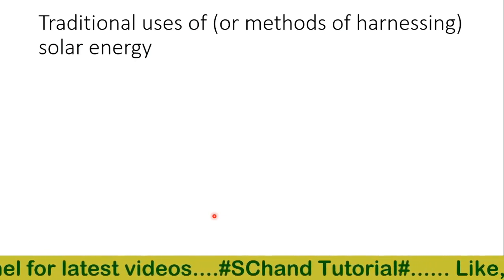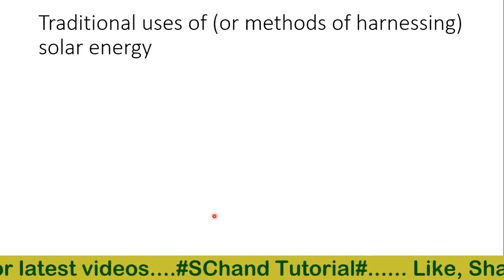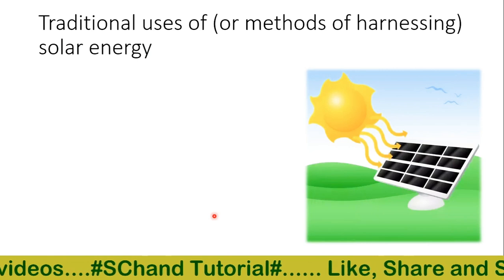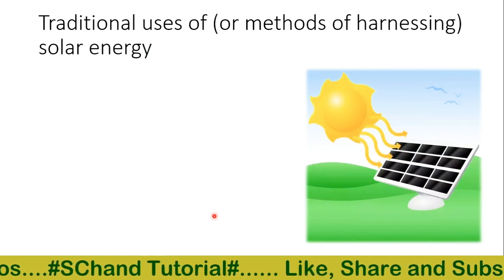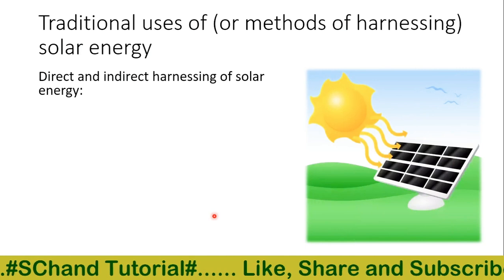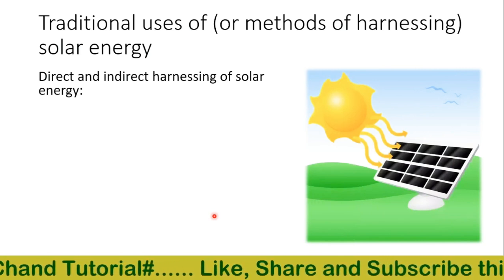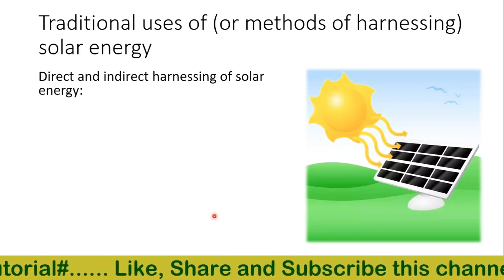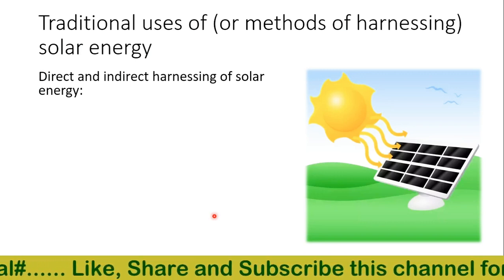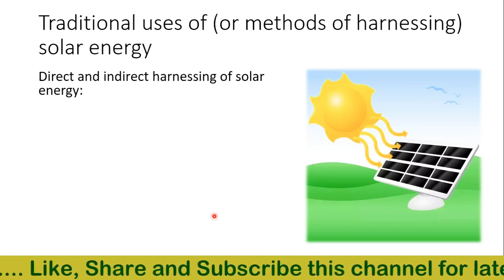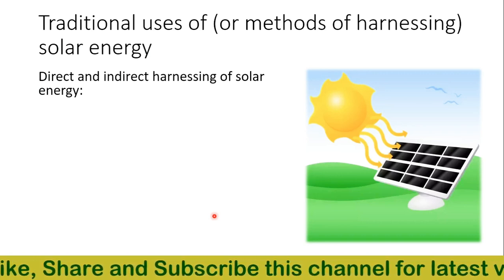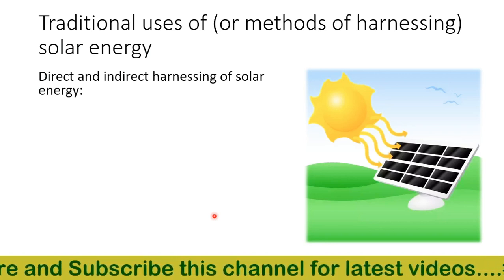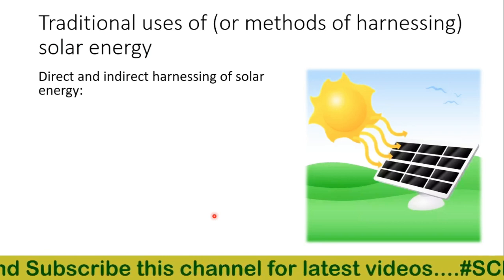Or in our surroundings. Then there are two types of ways, direct and indirect harnessing of solar energy. Harnessing solar energy on a large scale is a recent phenomenon, which started in the third quarter of the 20th century. So solar energy can be harnessed directly or indirectly.